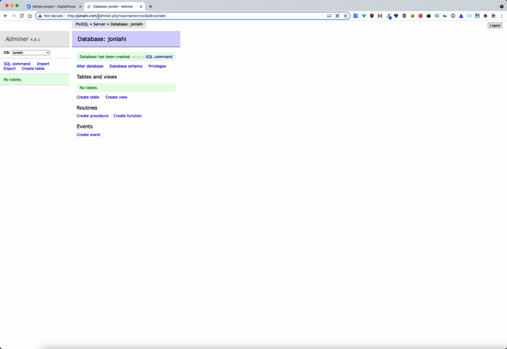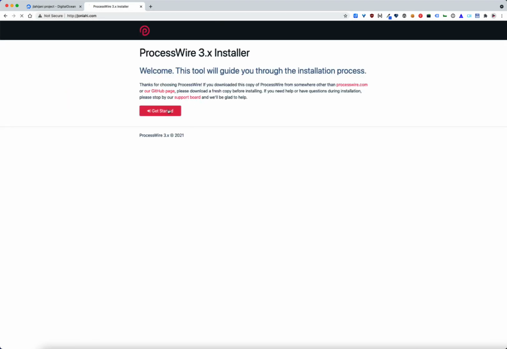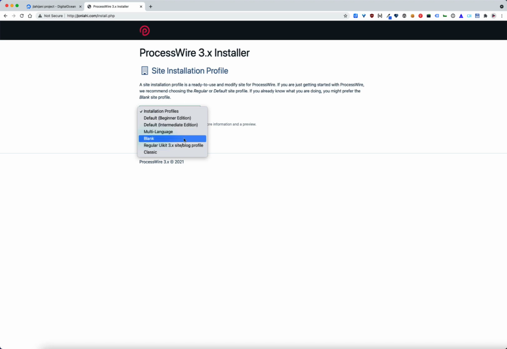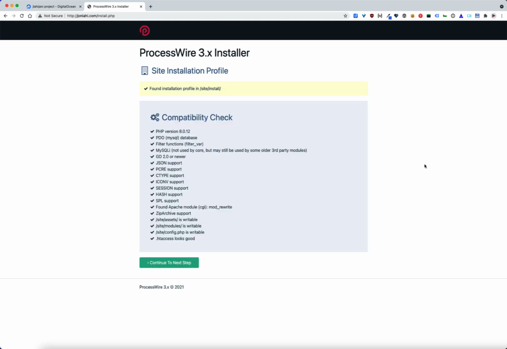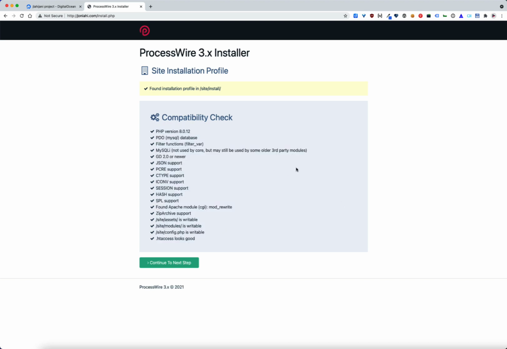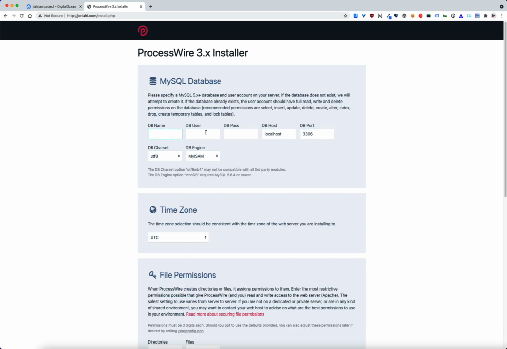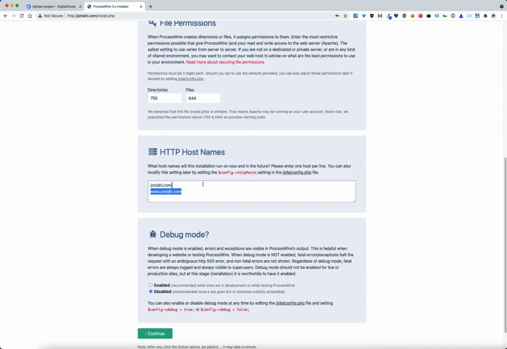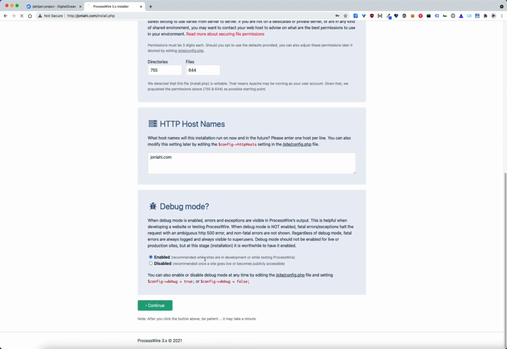So let's go to the main website directory, and let's get started. And we'll choose the blank site profile. And as you can see, there are no errors here. Everything is good to go, given all the settings that we set up earlier. So let's continue. We'll type in our database name, our database credentials. Let's use InnoDB. And I will use just the naked domain, and we'll enable debug mode.